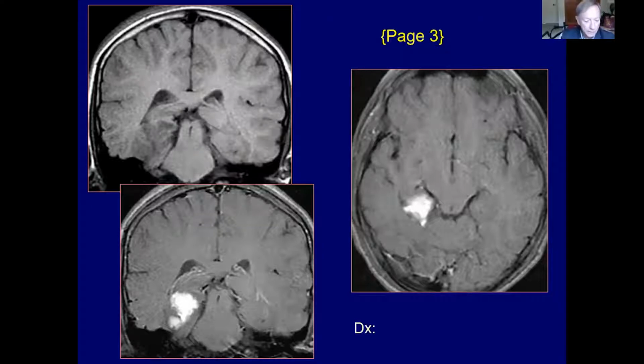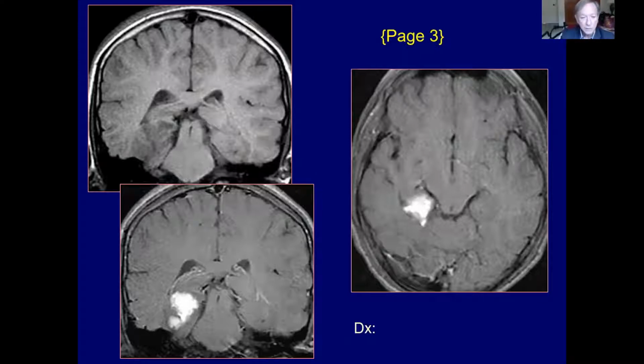And then with the gadolinium enhancement, there is enhancement of this mass. And so, likely some kind of tumor. This is a ganglioglioma. It could also be a ganglioneuroma. Unlikely to be a DNET because DNETs usually do not enhance.